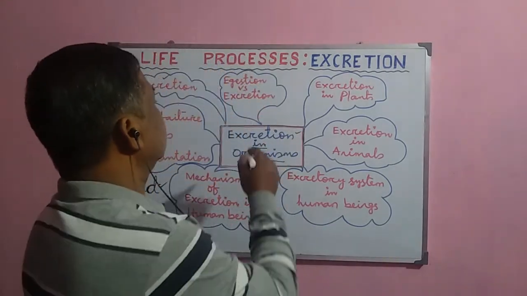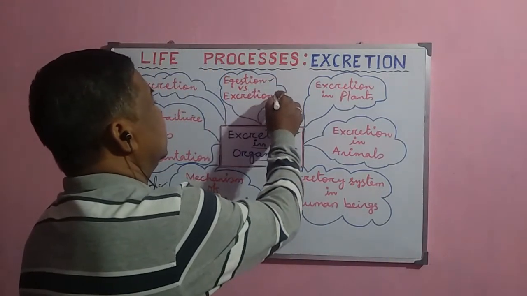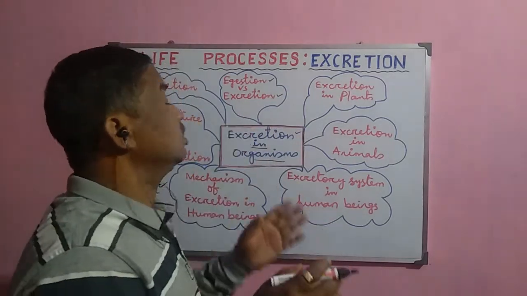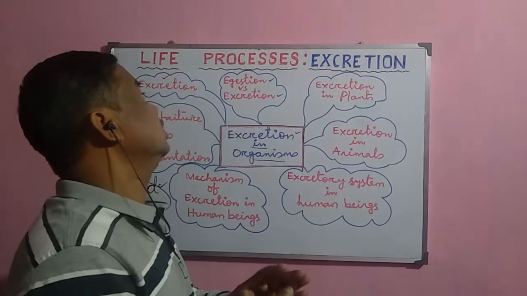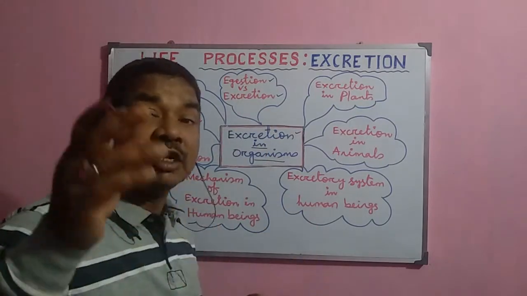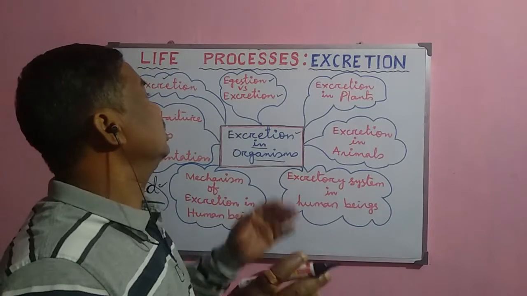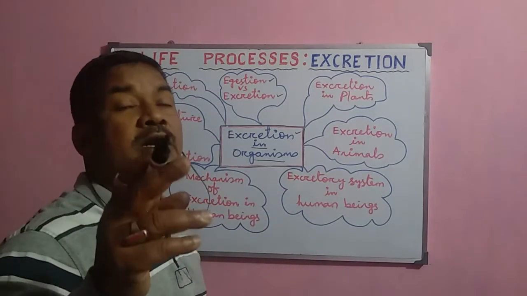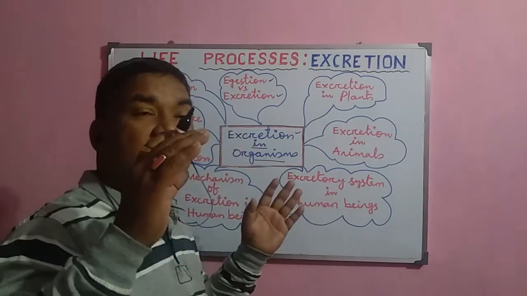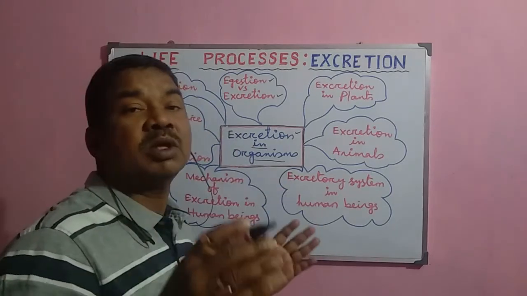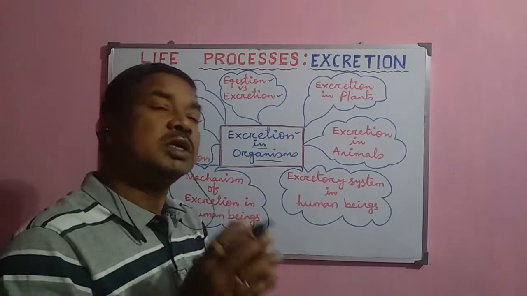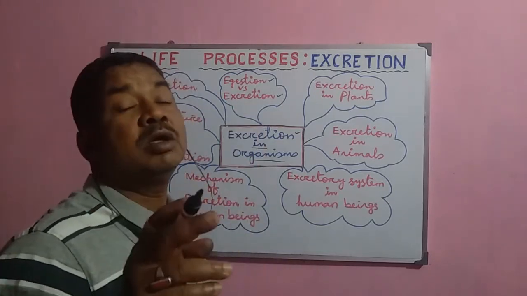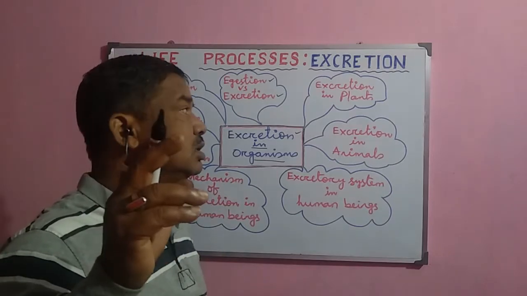Next, we shall discuss egestion and excretion. What is egestion and what is the difference between egestion and excretion? The removal of the undigested food materials from the body is called egestion. These are materials from the outside, which are not digested and not absorbed into our body. That is why they are removed from the body, and that is called egestion. It is part of the nutrition or the digestive system.